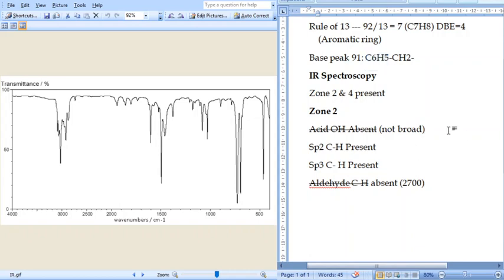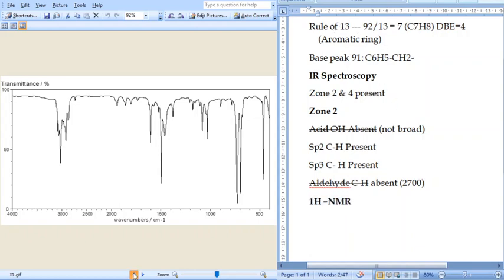So zone 2 and zone 4 are pure, only due to CH stretching and aromatic C=C stretching. I am saying it is aromatic because we have already confirmed it using the mass spectra, right?